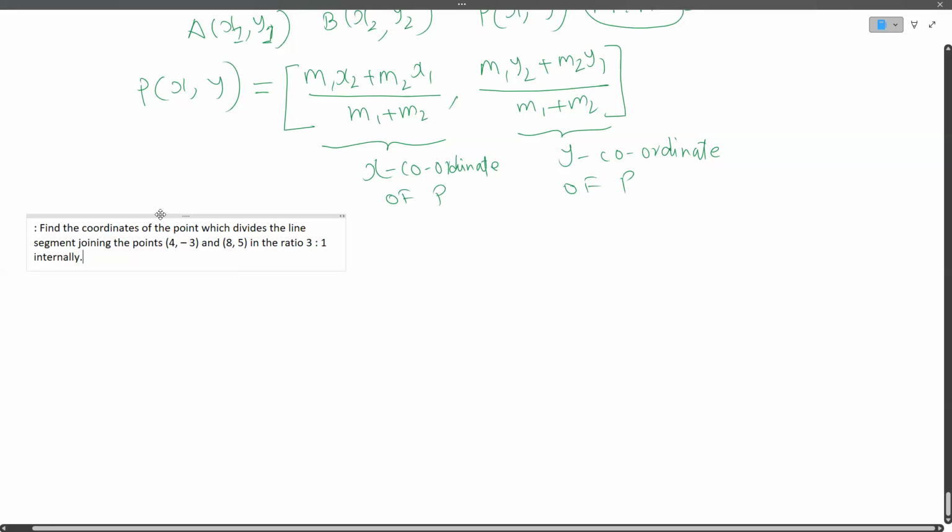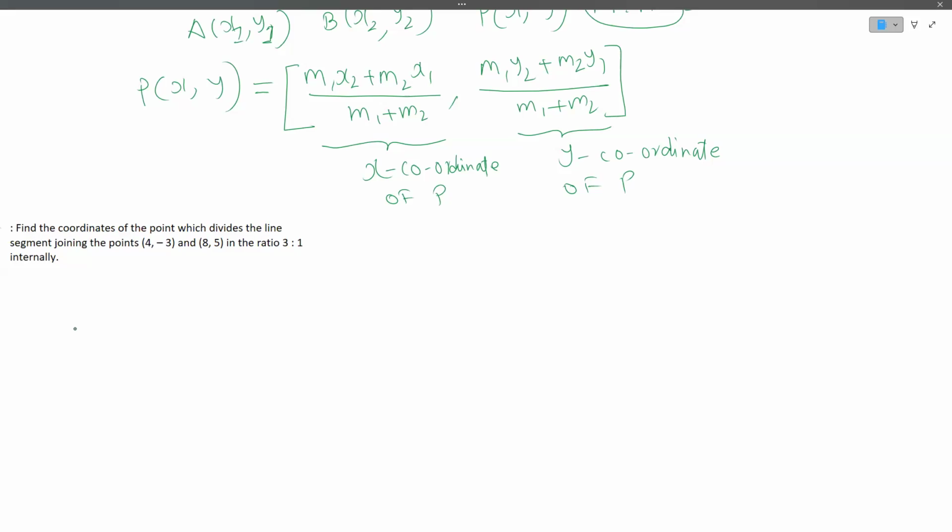Yes, sir. Yep. So here we are being told to find the coordinates of the point which divides the line segment joining 4 comma minus 3 and 8 comma 5 in the ratio 3 is to 1. So first of all, we will always denote the points a comma b, or with whatever letters you want to represent, but first we will describe the given information. This is this and this is this. Ratio is 3 is to 1. So this is m1, m2, or m is to n, whichever one you would like to call it. Okay, now these are the known things.